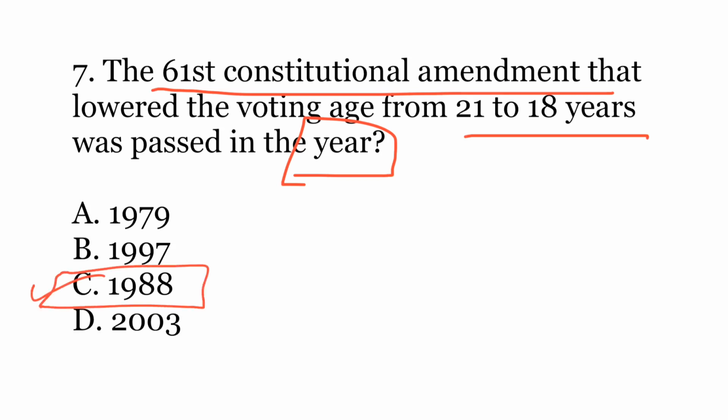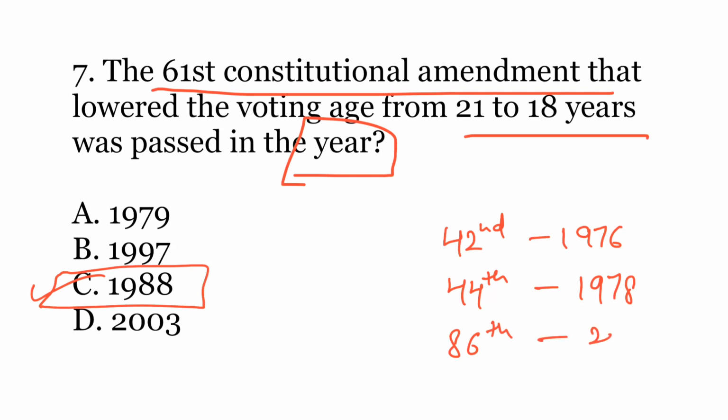1988. So even if you do not know the exact year of that amendment, you need to have an anchoring, or you need to have a base. You should know at least 3 to 4 amendments and their years so that you can make a guess. Since all the amendments are in chronological order only, you should know the order of those amendments. So for example, the 42nd Amendment was passed in the year 1976. The 44th Amendment was passed in the year 1978. Similarly, the 86th Amendment was passed in the year 2002. So that can give you an idea.